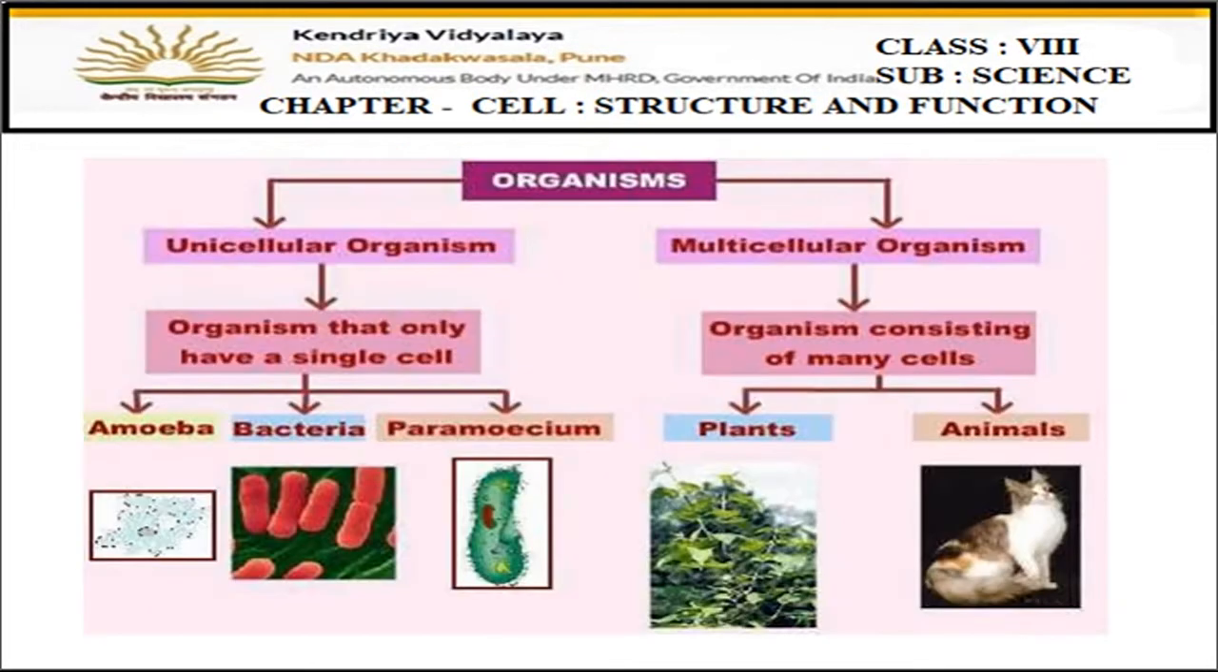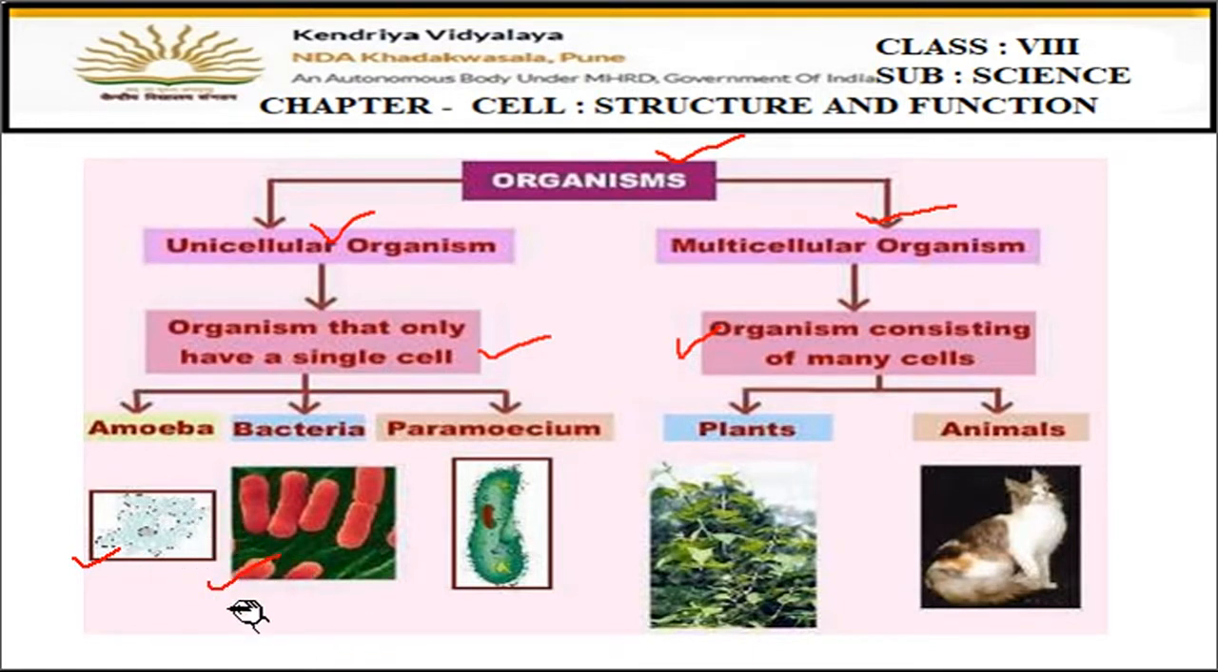Now, let's see a flowchart here. Organisms can be divided into unicellular and multicellular. Unicellular means organisms that only have a single cell in their body. And what is multicellular, students? It is organisms having many cells in their body. So let's see the examples here. The first example in unicellular is amoeba. So this is the single cell present in it.